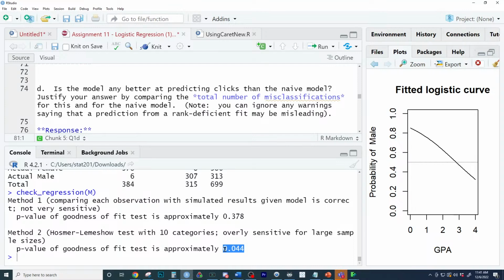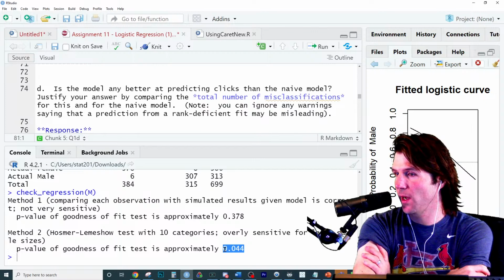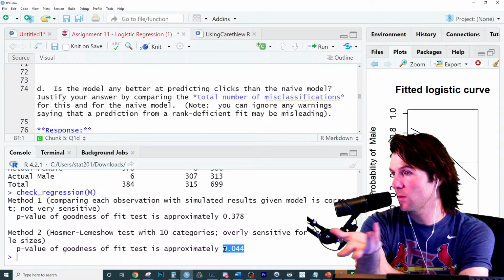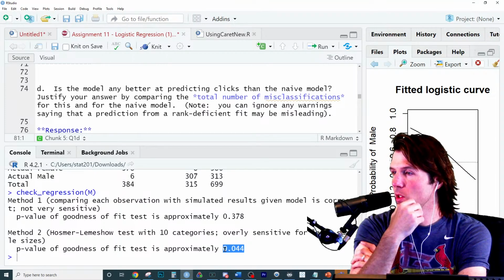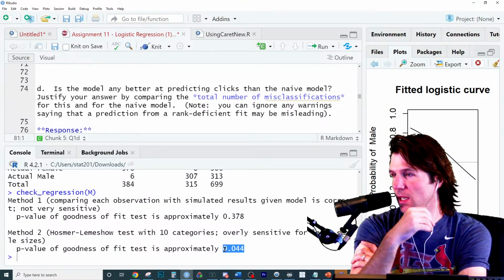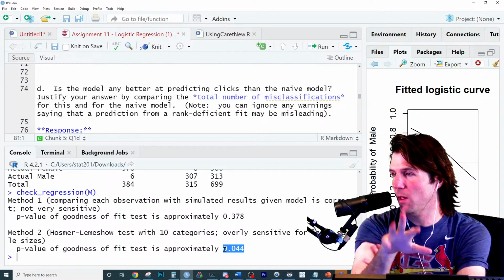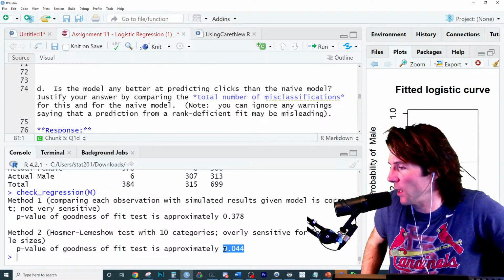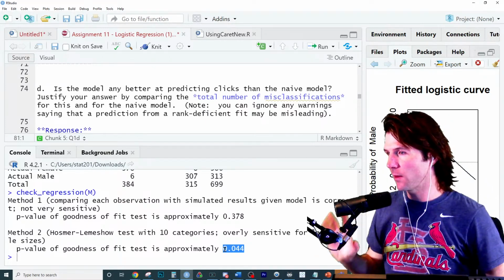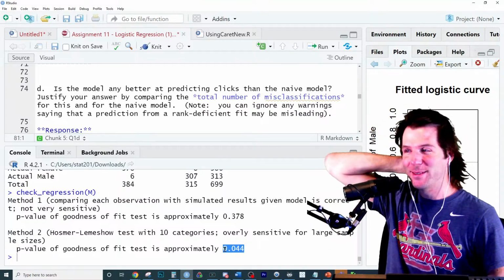Little bad. And if you were to keep running tests, eventually you would find a p-value below 0.05, right? If you just ran a bunch of tests, 0.05 occurs about 5% of the time or something at or below 0.05. So what do you think right here? What do I do as a statistician if I saw this? Would I be like, oh no, or like, eh? Would I say, uh-oh, low p-value, we've got to reject the null, can't use the model, because the null hypothesis is that the model is a reasonable reflection of reality, and the alternative, if there's evidence for it here, is that the model is not a reasonable reflection of reality? No, don't burn it.